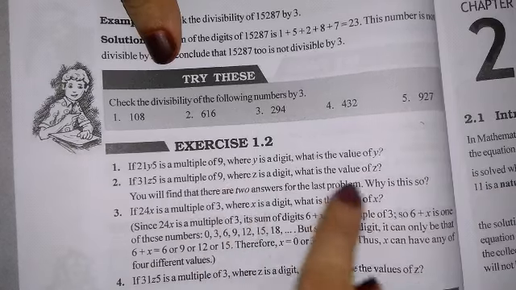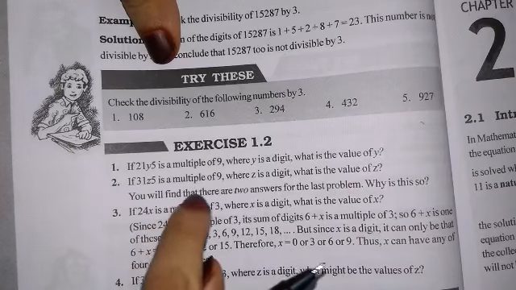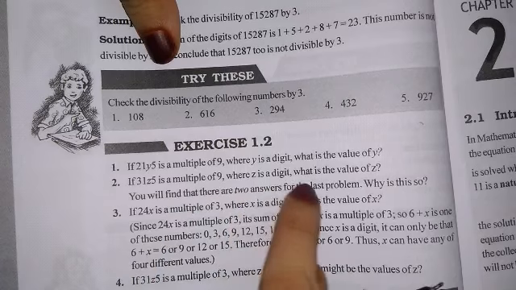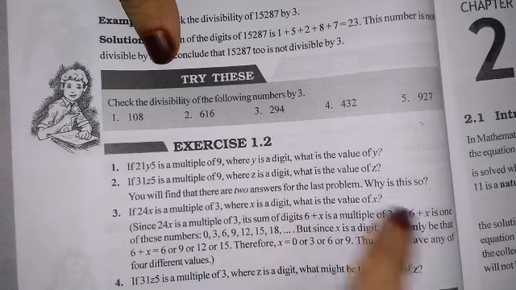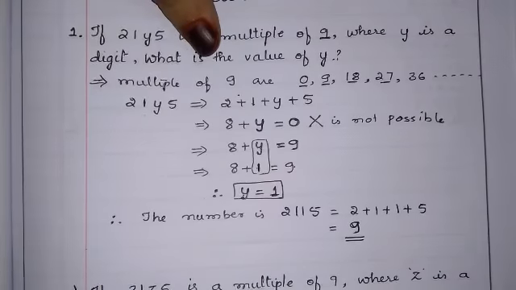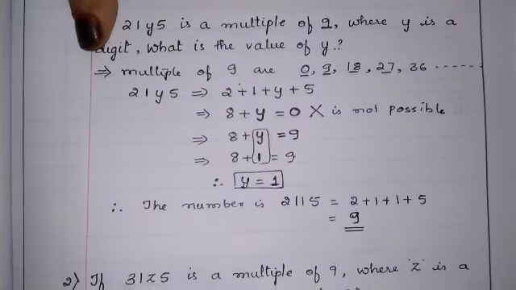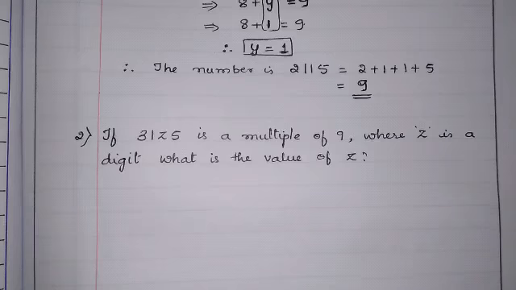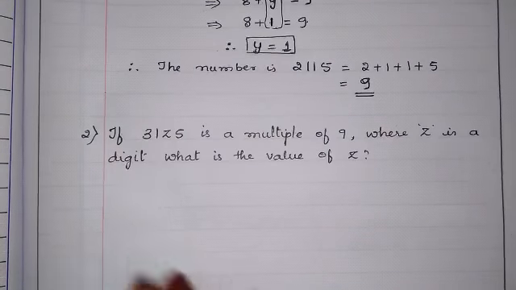Here there is some other thing they have told. You will find that there are two answers for this problem. Let us see why that is. Okay, you will get two values, they are saying. Let us find how we will get two values for this question.